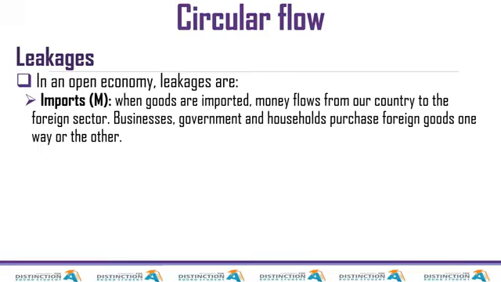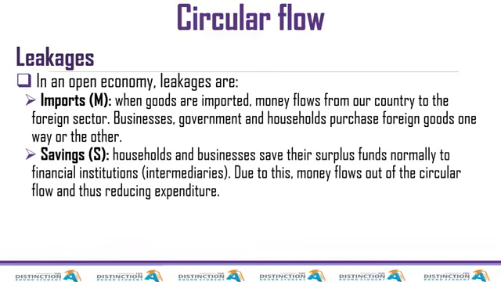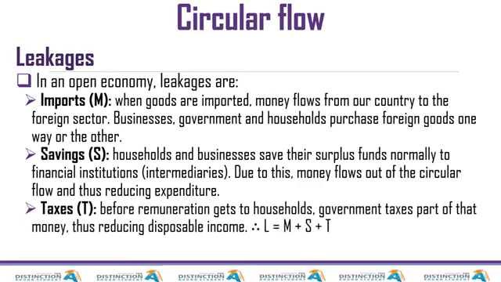All right, the next one is savings. I mentioned it when I was talking about investment. When we get our disposable income, before we even get it, remember there's another leakage that is coming next. Let me just put it there. Taxes. Yes, when government taxes, we see a reduction in money that is in circulation.